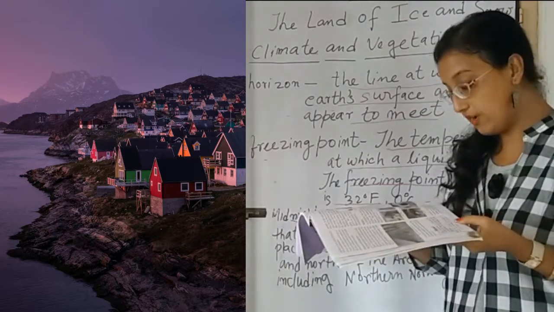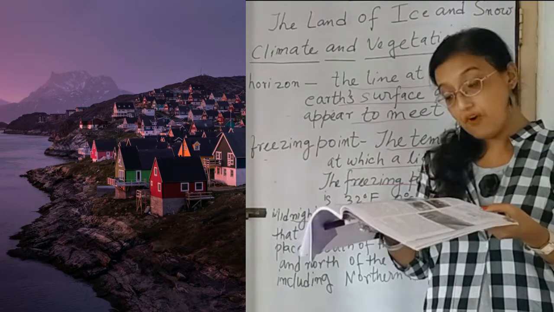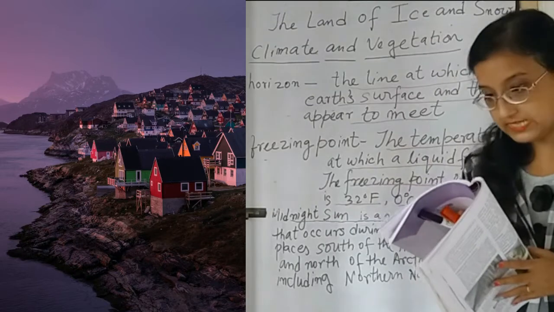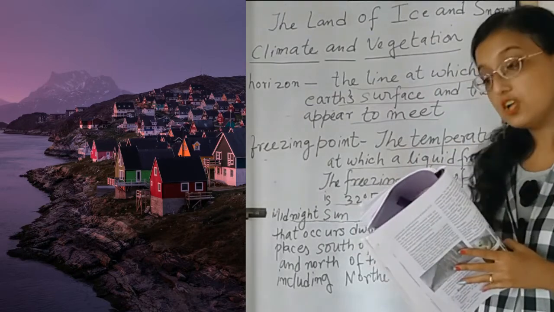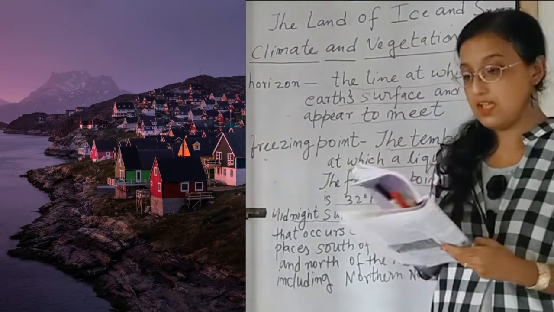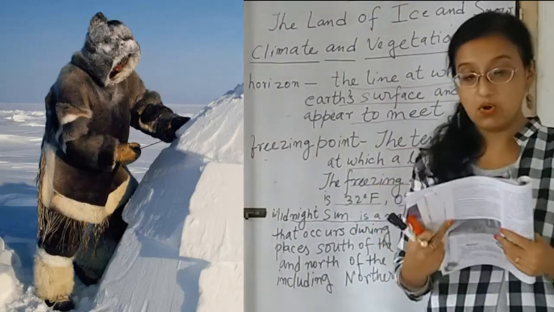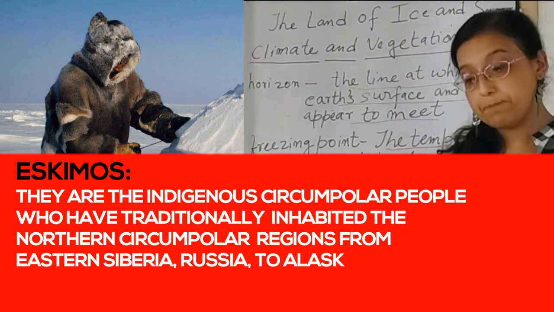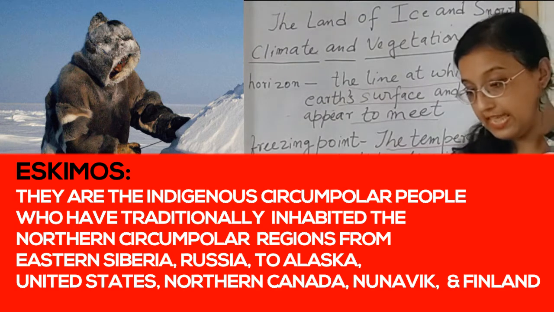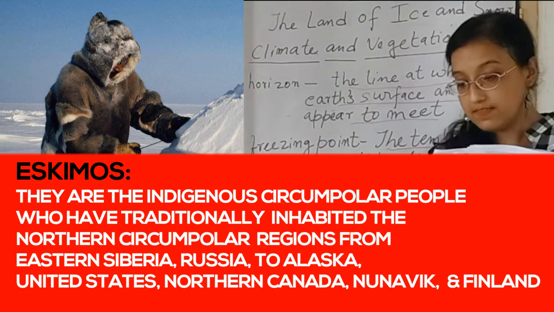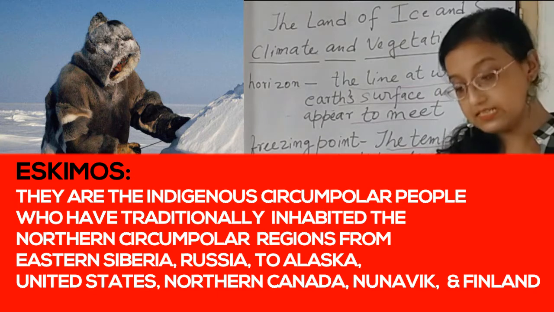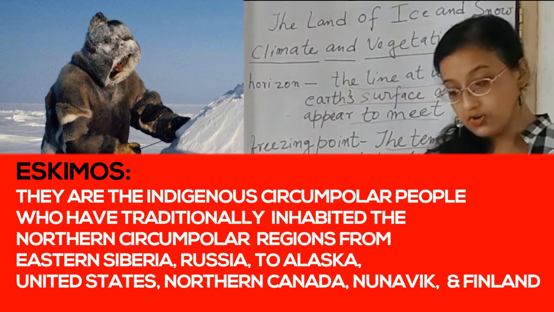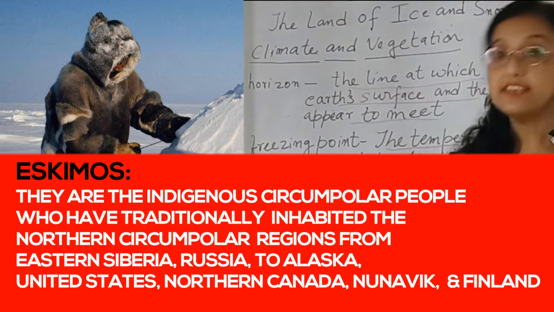Eskimos depend on animals to a great extent for many things, such as fuel, clothes, shoes, needles, tools, kayaks, etc. Now, let us know the meaning of Eskimos. Eskimos are the indigenous circumpolar people who have traditionally inhabited the northern circumpolar regions from eastern Siberia, Russia to Alaska, United States, northern Canada, Nunavut and Greenland.